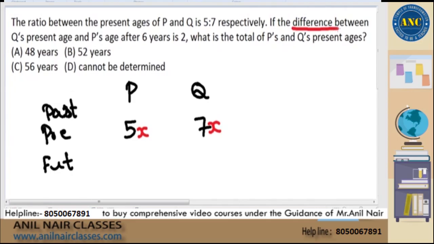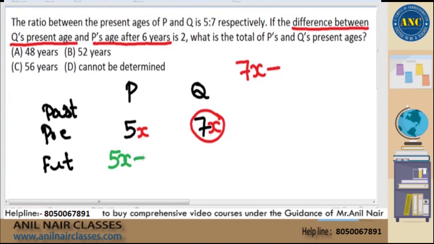Next, if the difference between Q's present age, which is 7x, and P's age after 6 years is 2 years. Difference is subtraction. Right now P is 5x. In future, after 6 years, he will become 5x plus 6. The difference between Q's present age and P's age after 6 years, 5x plus 6, is 2 years.